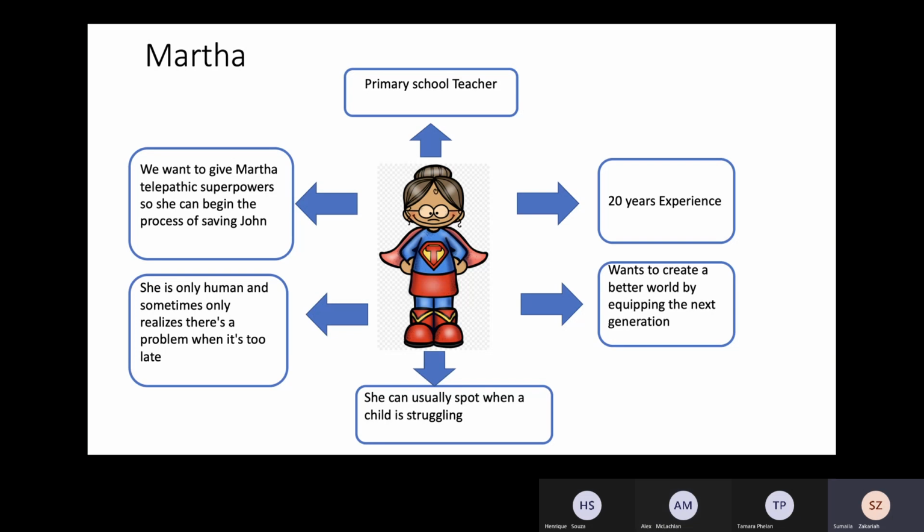Martha is a primary school teacher with 20 years of experience. She wants to create a better world by equipping the next generation. She can usually spot when a child is struggling. She's only human and sometimes only realizes there's a problem when it's too late. We want to give Martha telepathic superpowers so she can begin the process of saving John.